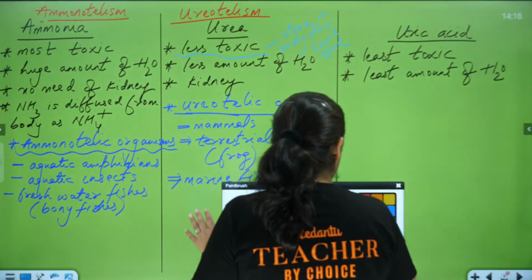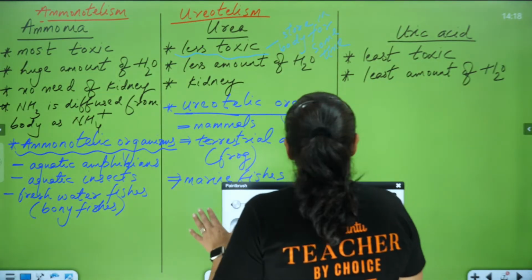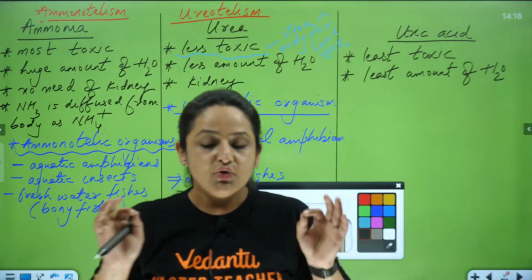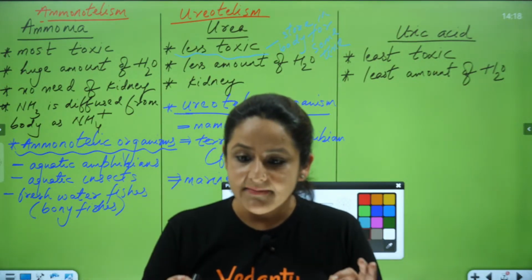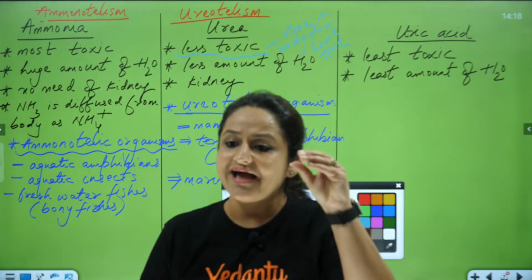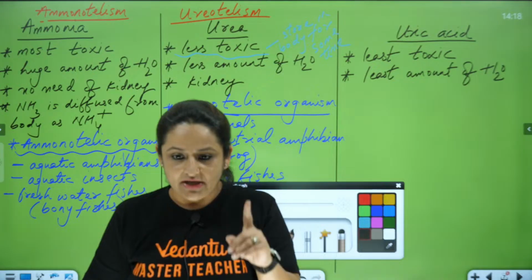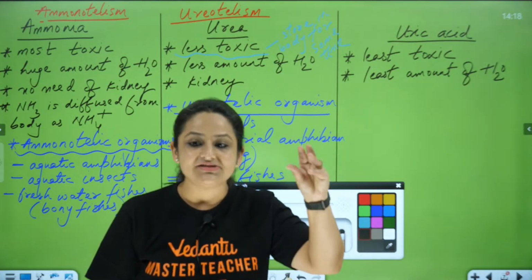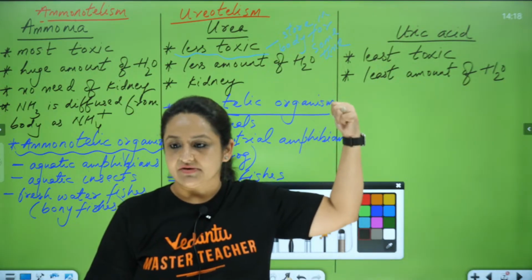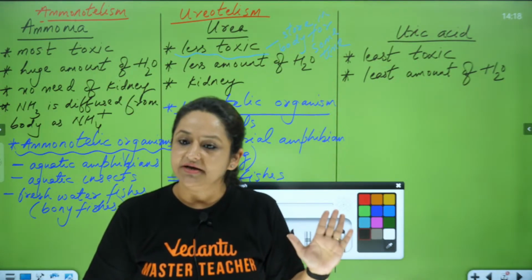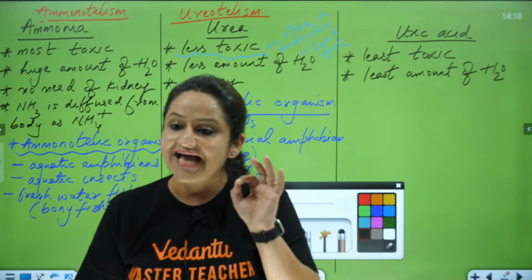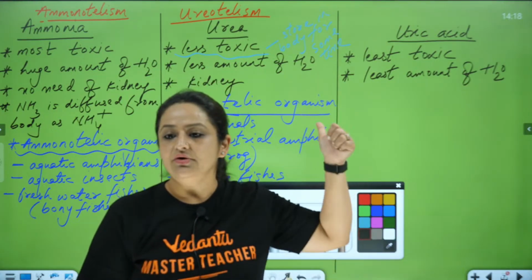And now, who are going to release out uric acid? Those organisms which are having very less access to water. All the organisms who are having very less access to water are going to release out uric acid.